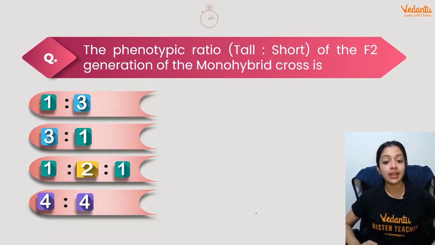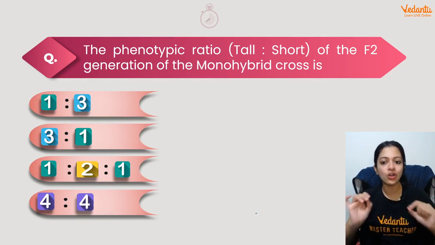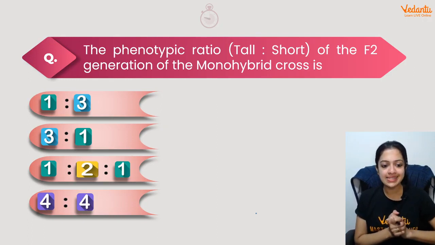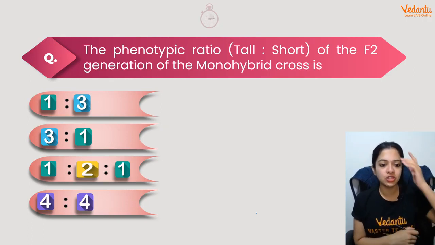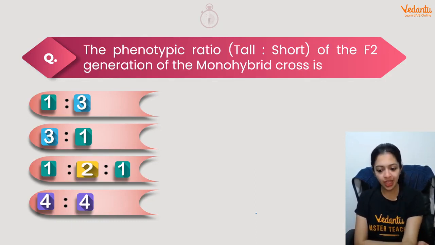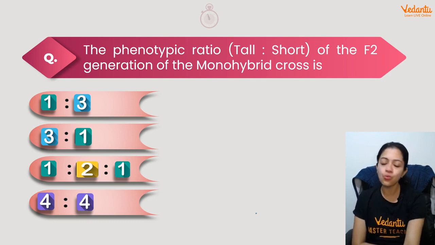Okay, next one. The phenotypic ratio, tall is to short, of the F2 generation of the monohybrid cross. What would that be? Phenotypic ratio in the F2 generation. This has to be much simpler. Yes, 1:2:1 we've seen was the genotypic ratio. Would that be the same as the phenotypic ratio, or is it going to be different? Your time ends in 3, 2, 1, and go.